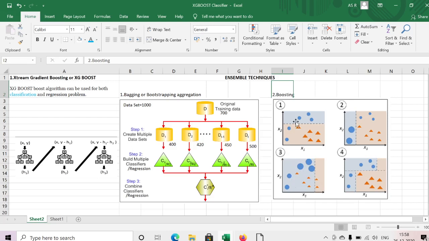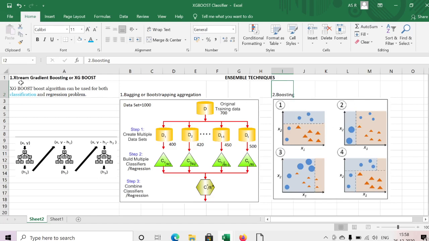For example, if I calculate the efficiency, let us assume we got 30% from model 1, next 30% from model 2, and next 30% from model 3. If I combine all the models, then I will get better efficiency. Here I am combining all the weak learners to get a strong learner. This is the way the boosting technique works. AdaBoost, gradient boosting, and also extreme gradient boosting always follow this boosting technique.